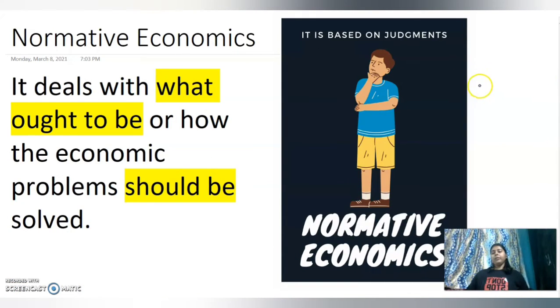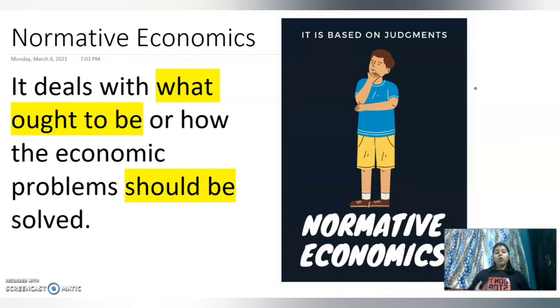Next is normative economics. Normative economics deals with what ought to be, or how the economic problem should be solved. We always include our judgments in normative economics. For example, we suggest that to control the rise in prices of vegetables or petrol, we can do such and such thing. The state should give up on their taxes so that the petrol price can be reduced.